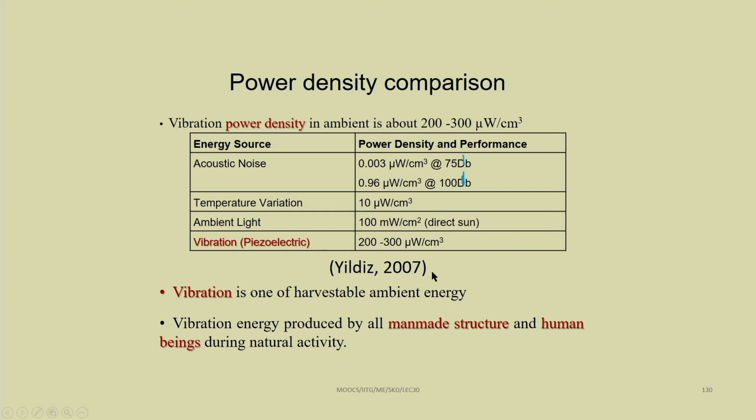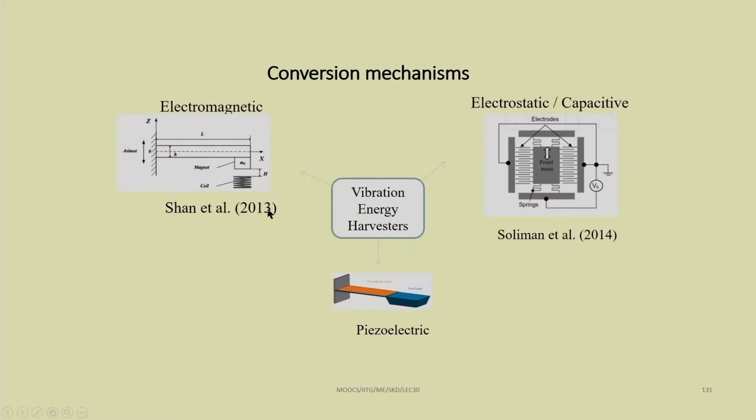These things you can find in this paper, which is from 2007. In the last portion of this presentation, I will show you the references where you can get the details. Vibration is one of the harvestable ambient energies. Vibration energy produced by all man-made structures and human beings during natural activity can be used for harvesting energy. There are several conversion mechanisms.